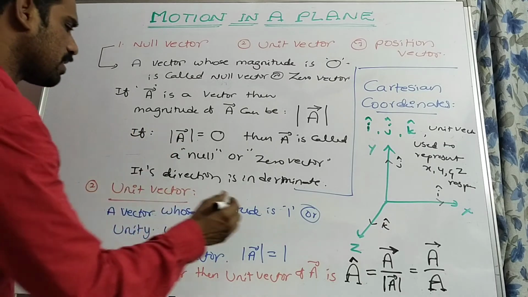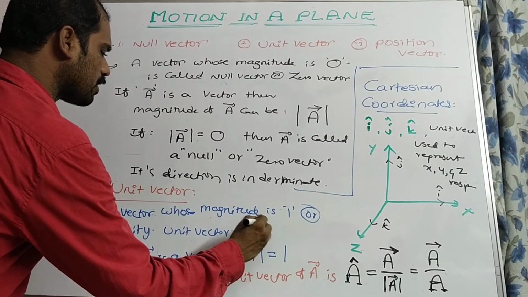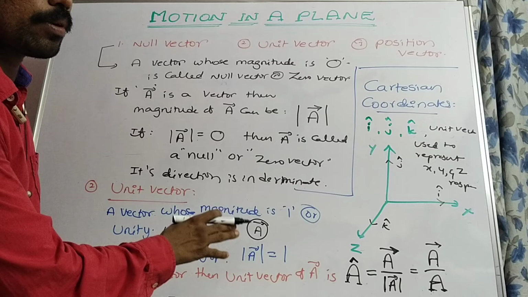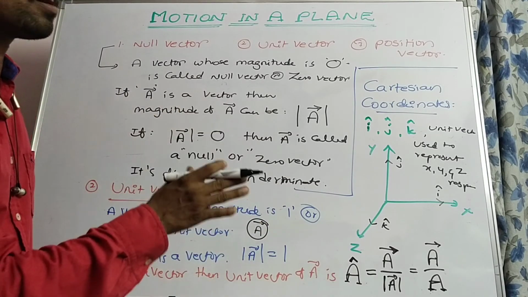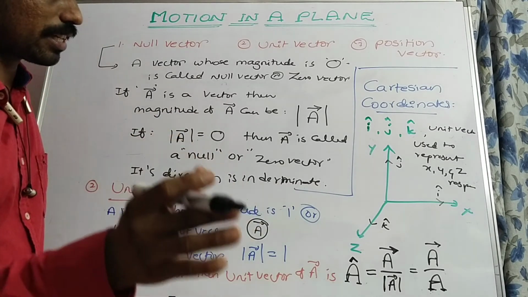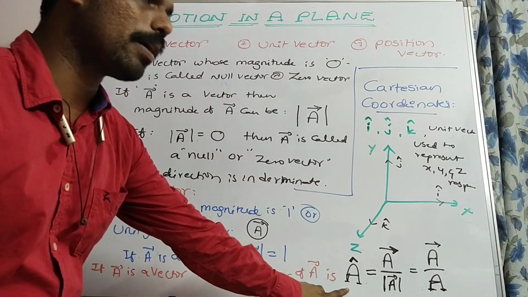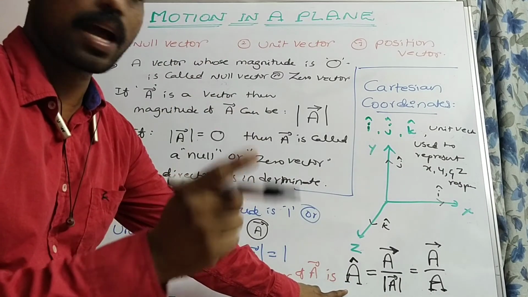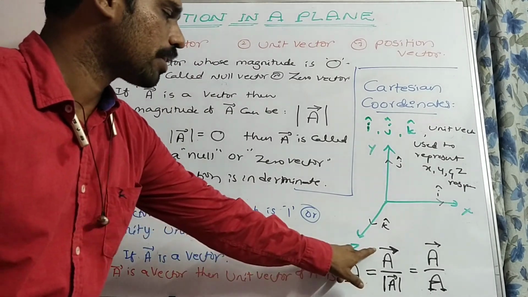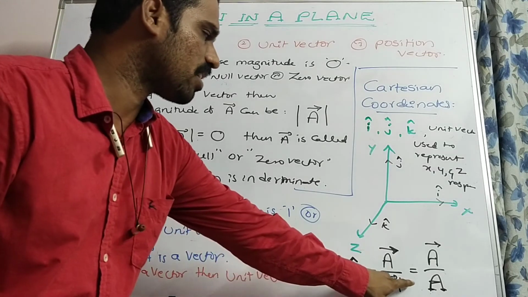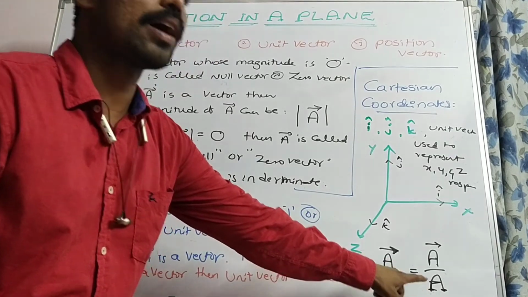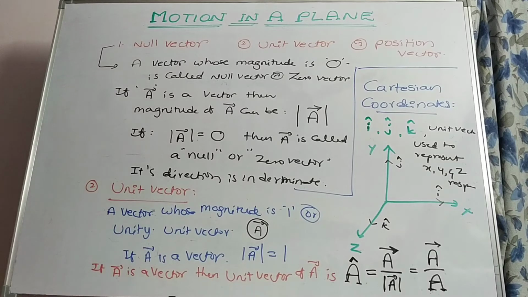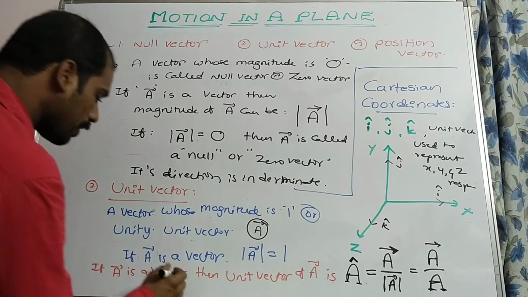Now let us consider a bar is a vector. What about the unit vector of a bar? How can we represent it? It can be a cap, a hat, equal to a bar by modulus of a bar, that is a bar by a. So what is the importance of this vector?